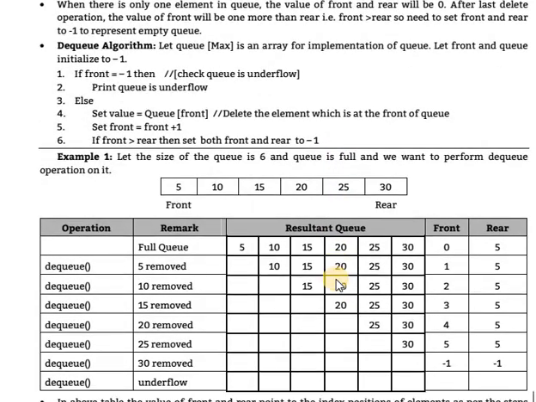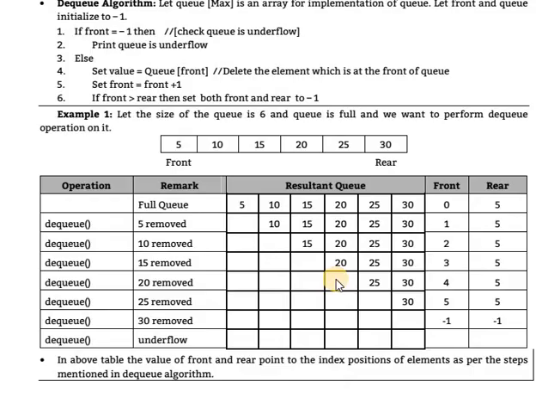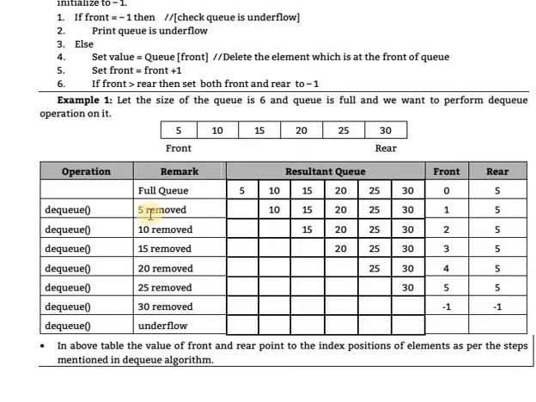Example: let the size of the queue be 6, with positions 0 1 2 3 4 5, and the queue is full, and we want to perform the dequeue operation on it. This is the front, this is the rear. First of all, the queue is full: front is 0 and rear is equal to 5.